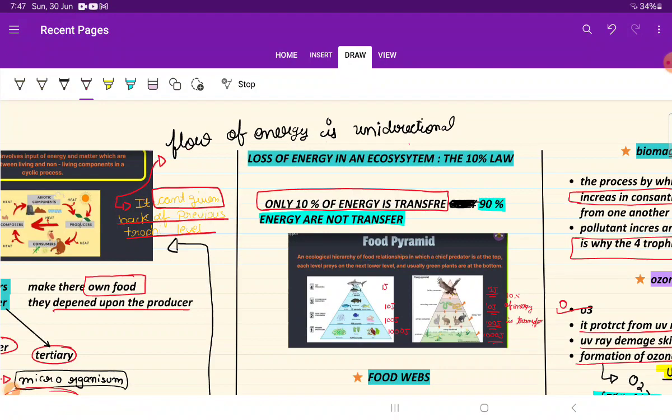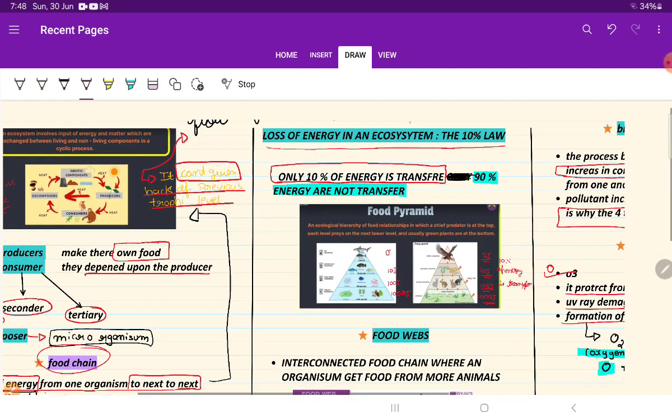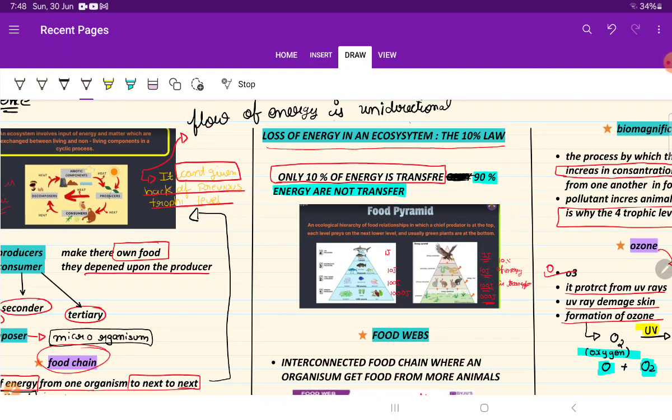Now let's move on to another main topic, that is loss of energy in an ecosystem. The 10% law. This is very easy. Let's first of all see the definition. Only 10% of energy is transferred, 90% of energy is not transferred. That means what is it trying to say? For example, let's see by a diagram. First of all, remember the definition: 10% of energy is transferred, 90% is not transferred.